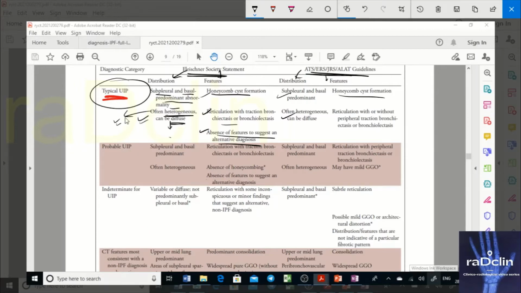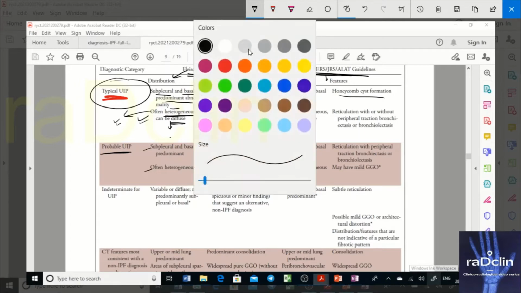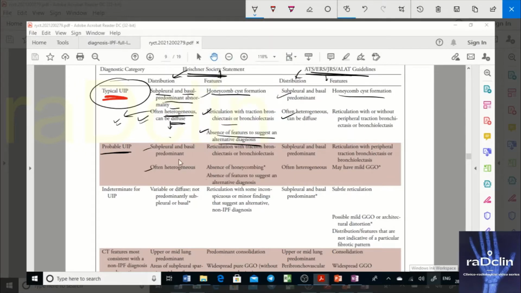Now we'll move to probable UIP. Distribution is the same: subpleural, basal predominant by Fleischner, often heterogeneous. Reticulation with traction bronchiectasis or bronchiectasis, absence of honeycombing. This is an important point to discuss, the absence of honeycombing.